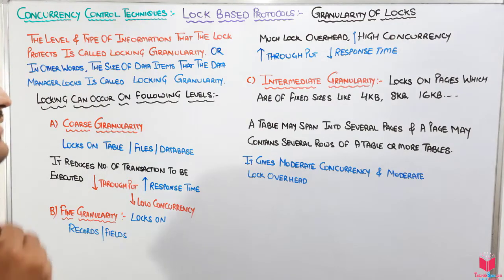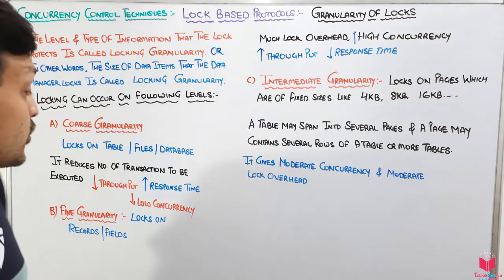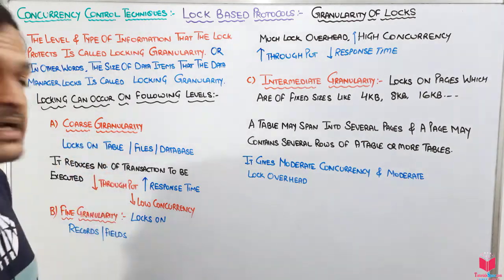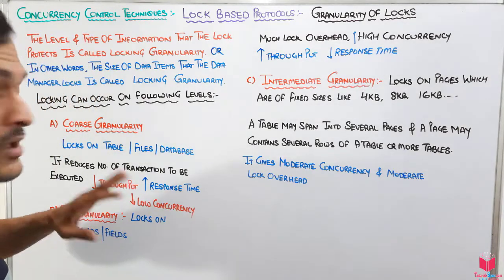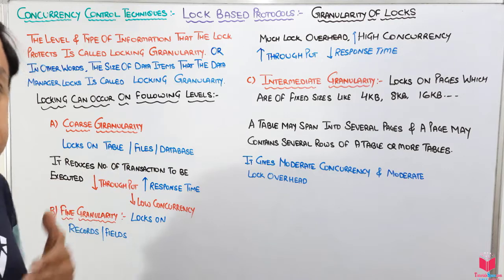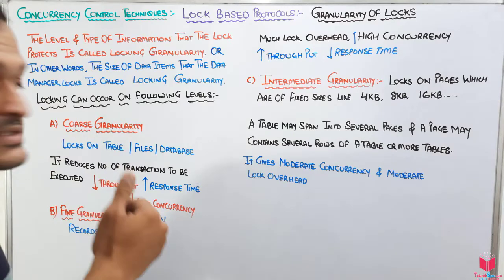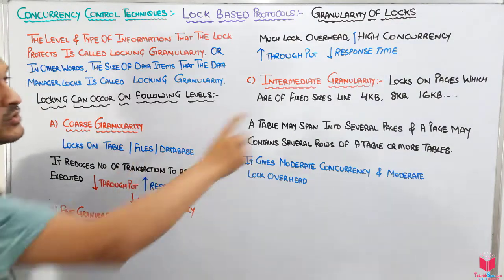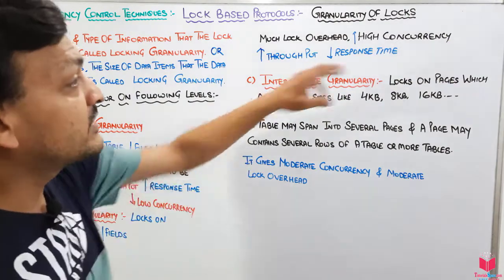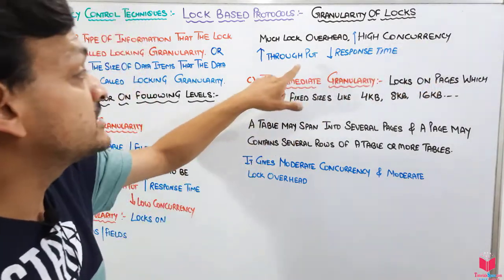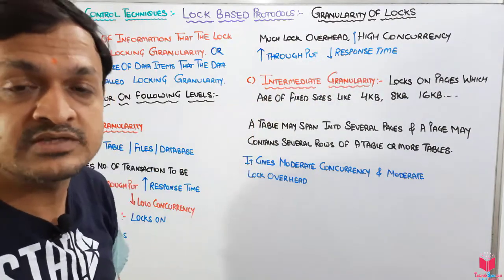After accepting the log overhead, it gives high concurrency, because we are not locking the complete table or complete database. If we are logging on some column, other transactions that do not need to access that column or field can access the other columns. So there will be much higher concurrency at this level compared to the coarse level. If there is high concurrency, that means high throughput, less response time, and less average waiting time also.